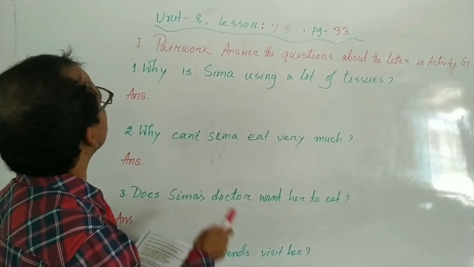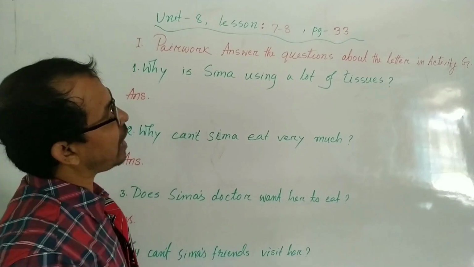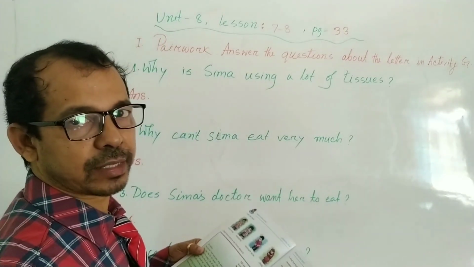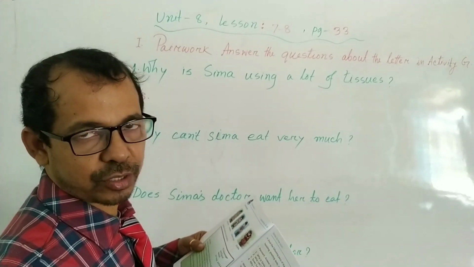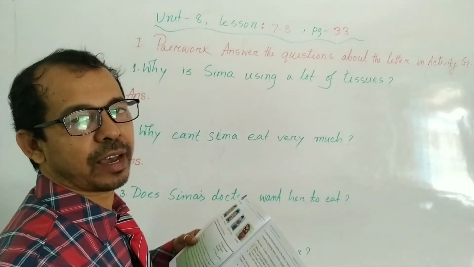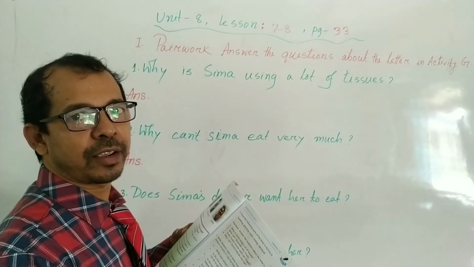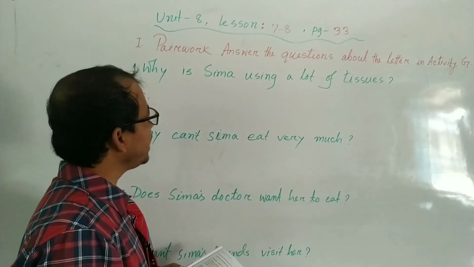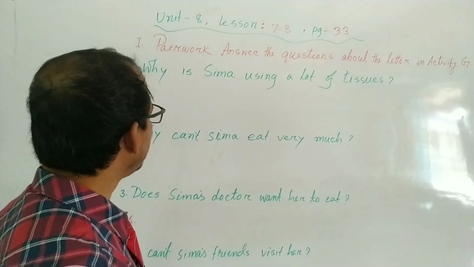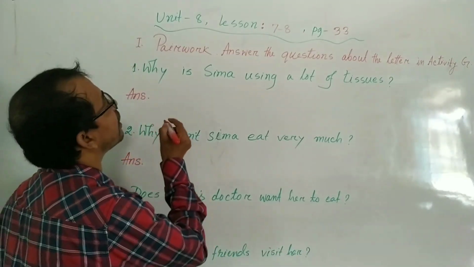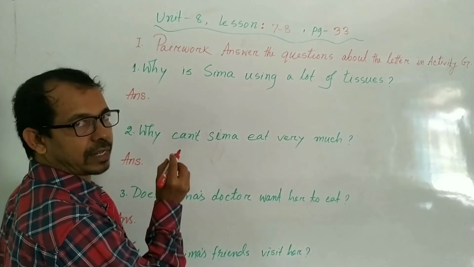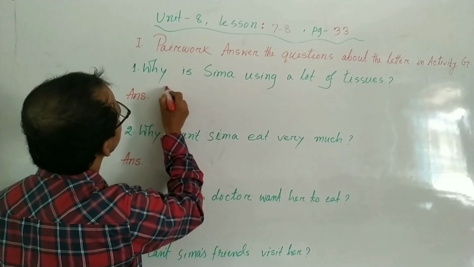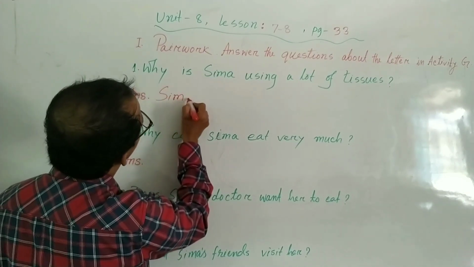So first question, why is Shima using a lot of tissue? In the passage we have read that Shima has caught cold, or Shima is ill. Okay, so my dear student, why is Shima using a lot of tissue? So at the time of writing the answer, we will write the subject first. Here Shima is the subject. So write here Shima.